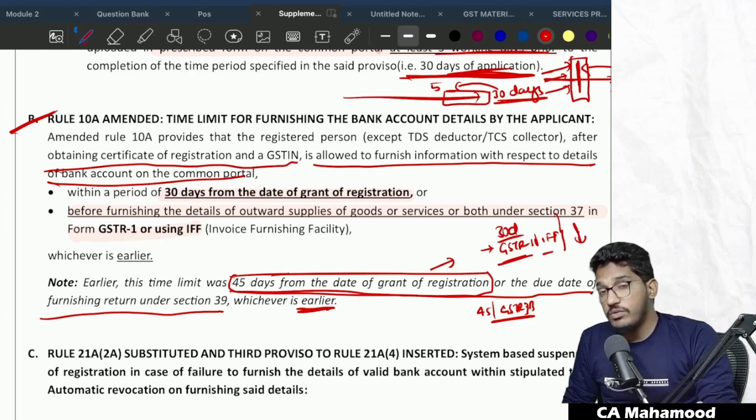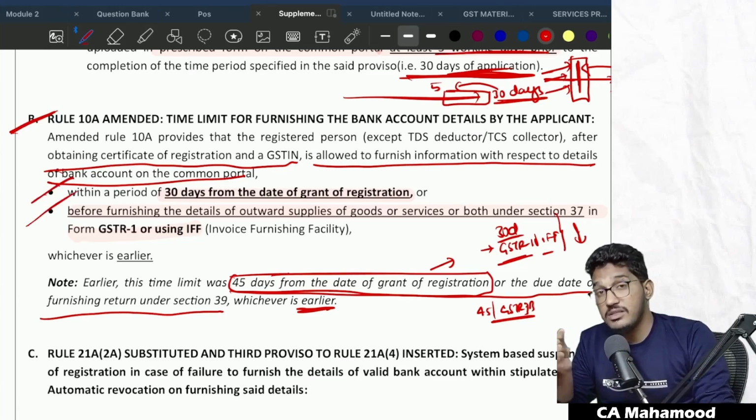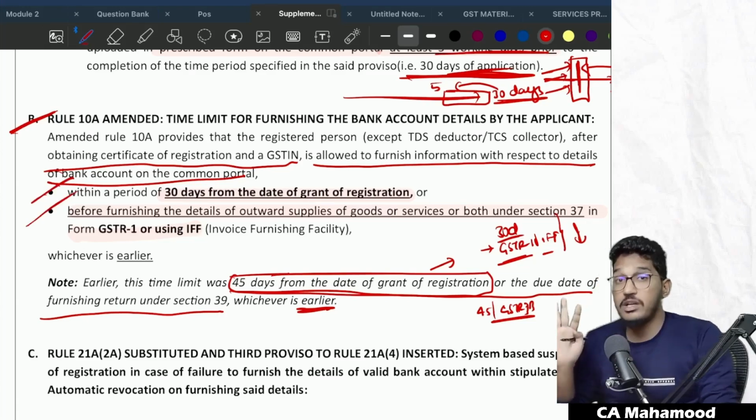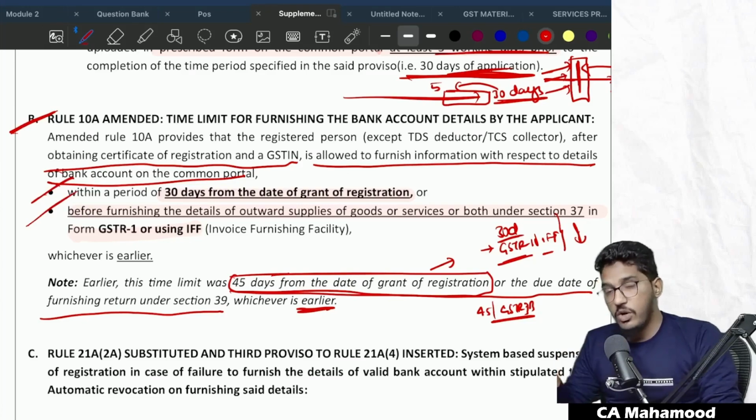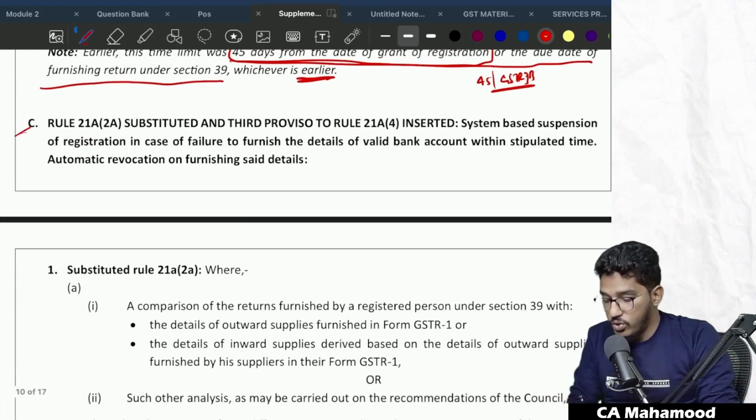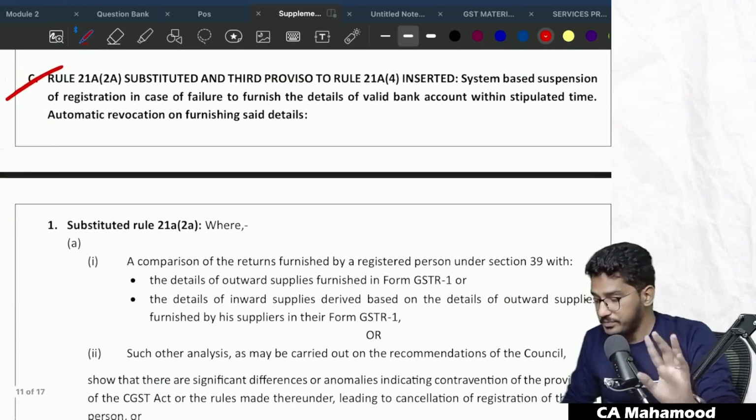Sir, what will happen if I don't furnish the bank account details within this time limit? That we will see in the next provision. But let me tell you well in advance, in case you don't furnish the bank account details within this time limit, they have now provided that your registration will be suspended automatically by the system. The system itself will automatically suspend your account. That they have provided in Rule 21 sub rule 2A.